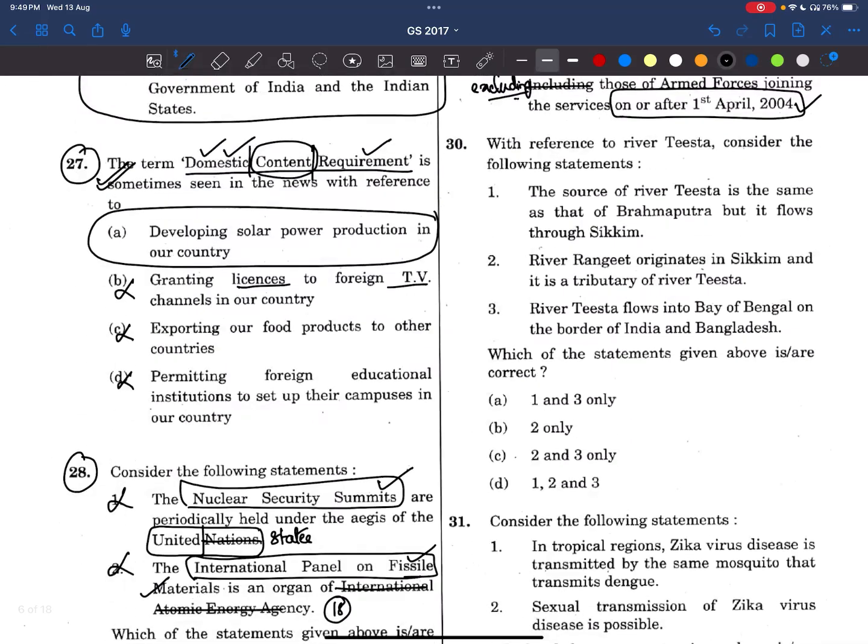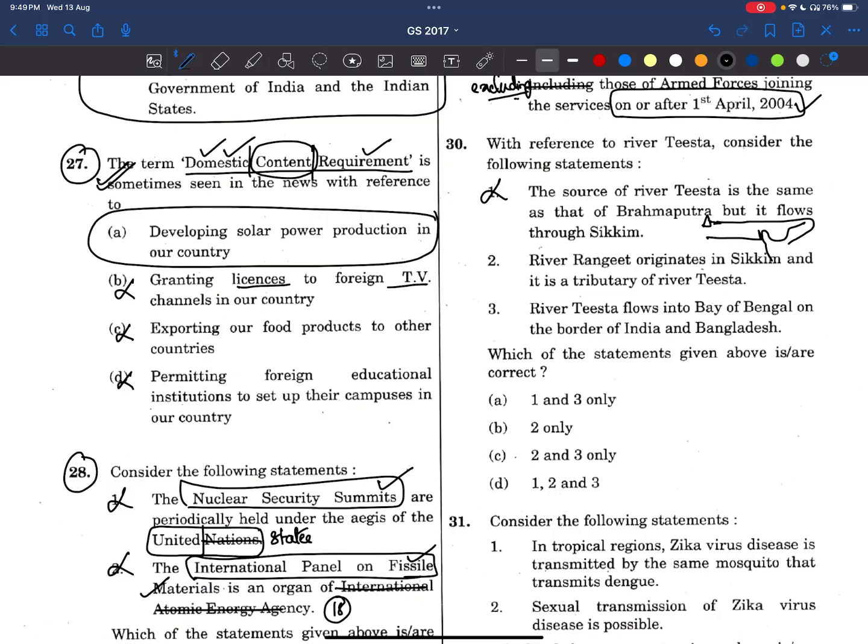Now coming to the 30th question. With reference to river Teesta, consider the following statements. The source of river Teesta is the same as that of Brahmaputra, but it flows through Sikkim. See here, friends, this is Sikkim, and Teesta is flowing here. But this Brahmaputra river is coming all the way from China, from Tibetan Mount Kailash. Here is Mount Kailash. The origin places are different, right? So the first statement is wrong.